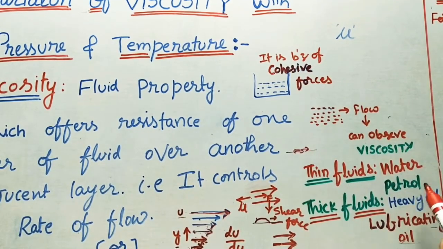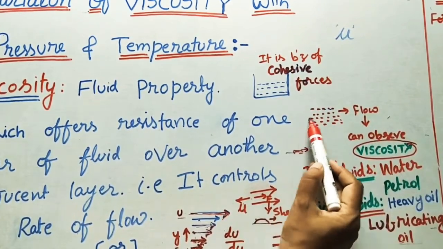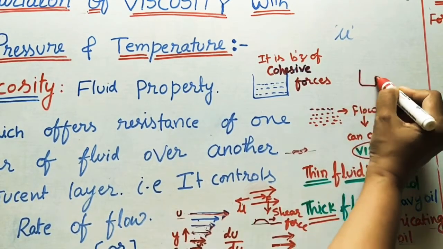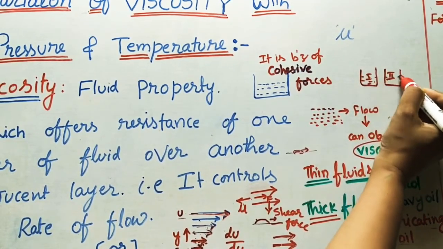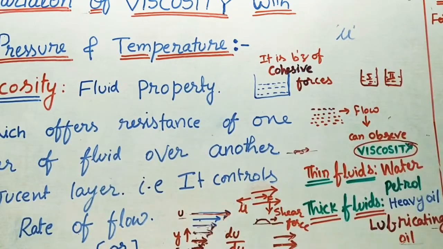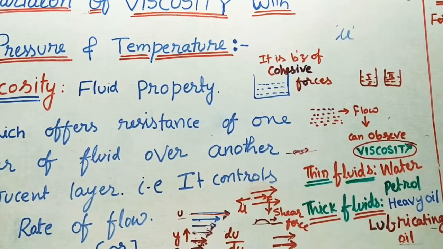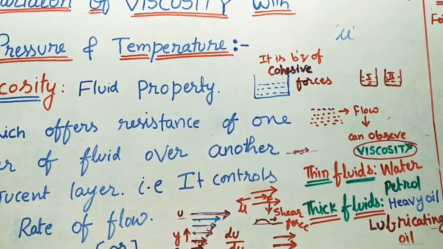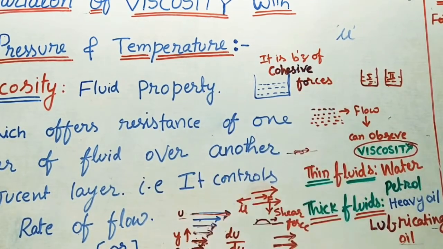So here one thing we can observe: viscosity can be observed only when flow occurs. During the flow only we can find the viscosity. If you take two containers with two different liquids, liquid 1 and liquid 2, by just seeing them we can't tell which liquid has more viscosity and which has less. During the flow only we can tell. If it is moving freely, it is a thin fluid with less viscosity. If it is flowing slowly, those fluids are thick fluids. So viscosity can be observed during the flow of the fluid, not in the static condition.